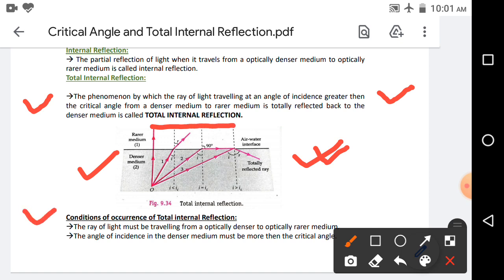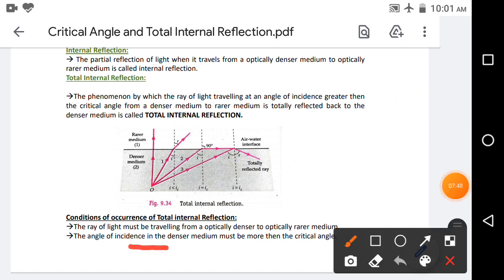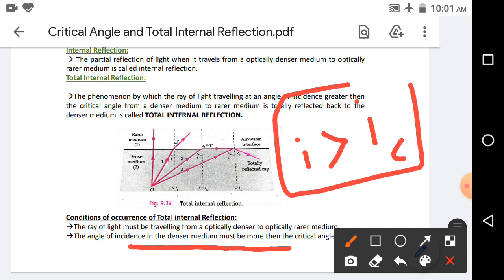So there are two necessary conditions for the occurrence of total internal reflection. First, the ray of light must travel from the optically denser medium to the optically rarer medium. And the second, the angle of incidence in the denser medium must be more than the critical angle. That means i needs to be greater than i_c, strictly greater than. So the angle of incidence should be greater than the critical angle, and the ray of light must travel from an optically denser medium to an optically rarer medium.